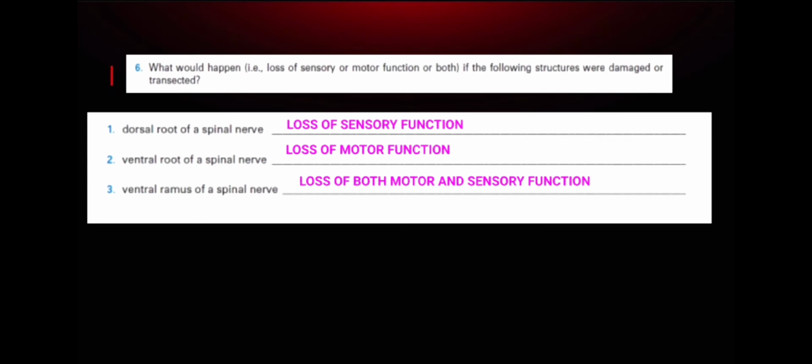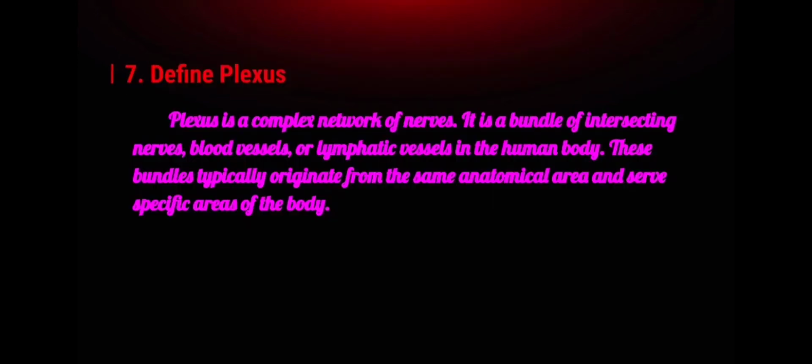For number 6, what would happen if the following structures were damaged or transected? Number 1, dorsal root of spinal nerve: loss of sensory function. Number 2, ventral root of spinal nerve: loss of motor function. Number 3, ventral ramus of spinal nerve: loss of both motor and sensory function.